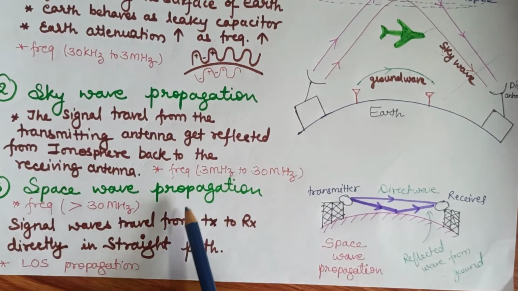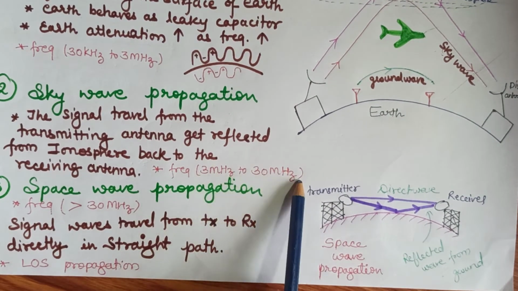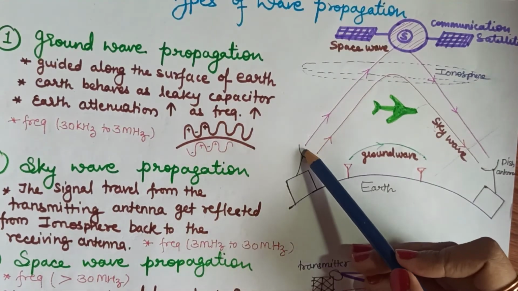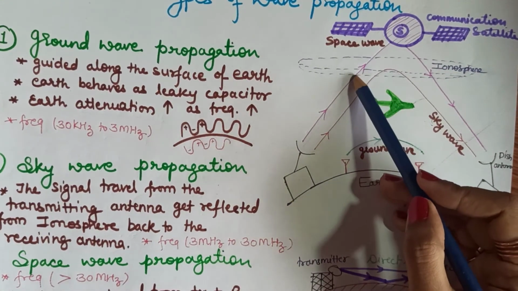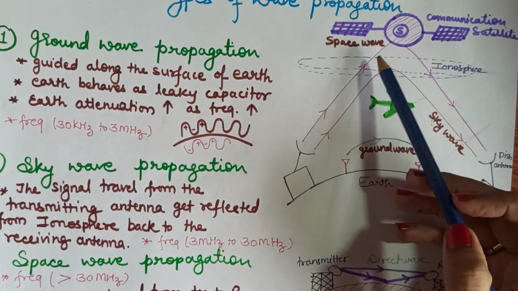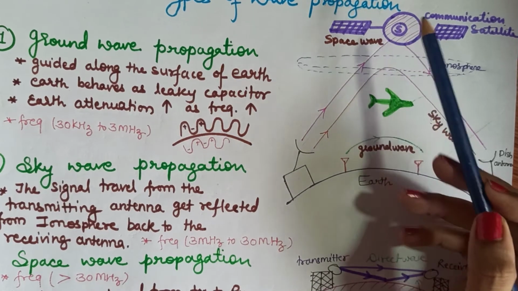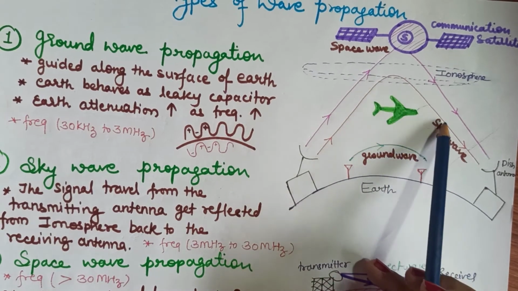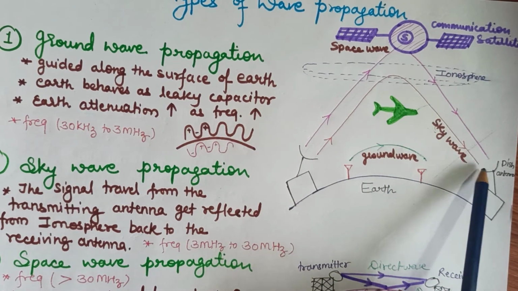This signal has a frequency of 3 MHz to 30 MHz. Above 30 MHz, if we send the signal, then this signal penetrates the ionosphere and moves upward. This signal above 30 MHz is not reflected back to the receiver.